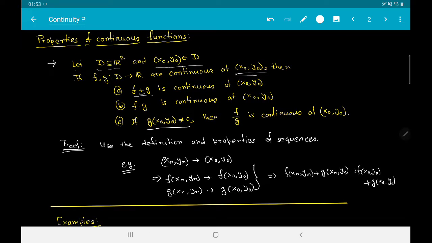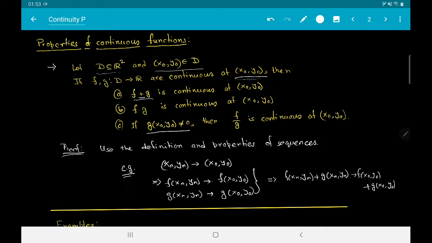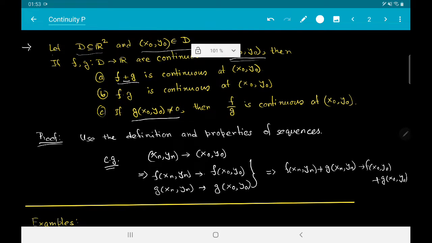I'm inclined to skip the proof because this is so easy, but let me give an example so that you can prove the rest. I will show that f plus g is continuous, but I will leave this too, and also that f minus g is continuous, as an exercise, but this will give you some idea of how to do it. So suppose that (xn, yn) converges to (x0, y0), by continuity of f.